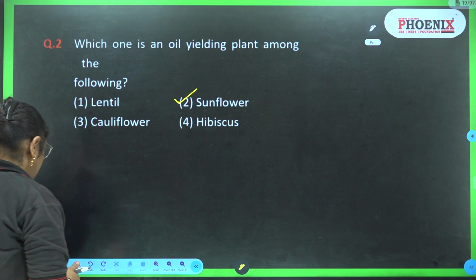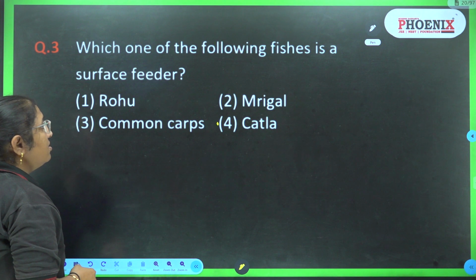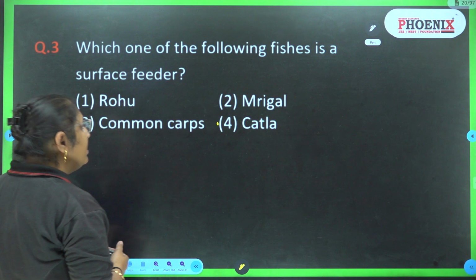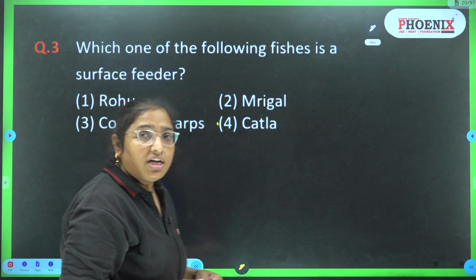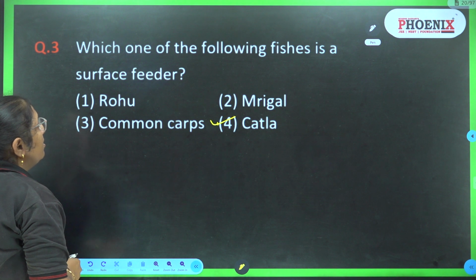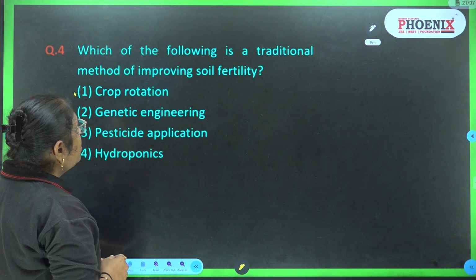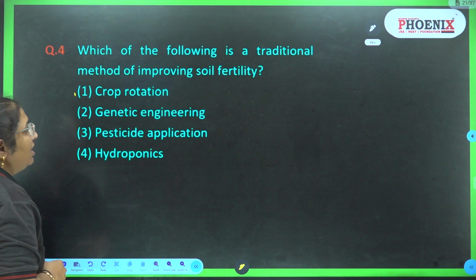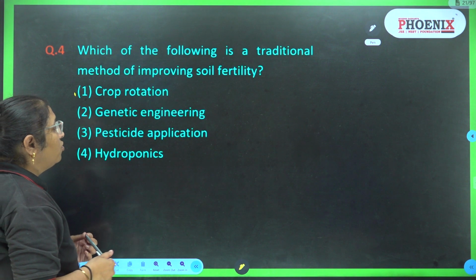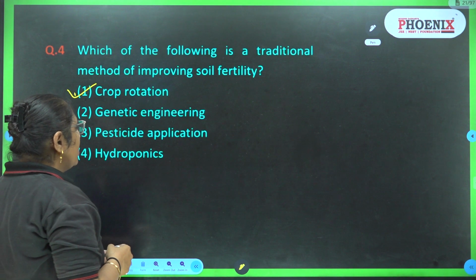The answer is 2. Which one of the following fishes is the surface feeder? Rohu, mrigal, common crabs and catla. So these are the example of composite culture. The answer is 4th, catla. It is the surface feeder. Which of the following is a traditional method of improving soil fertility? Crop rotation, genetic engineering, pesticide application or hydroponics? The answer is crop rotation.